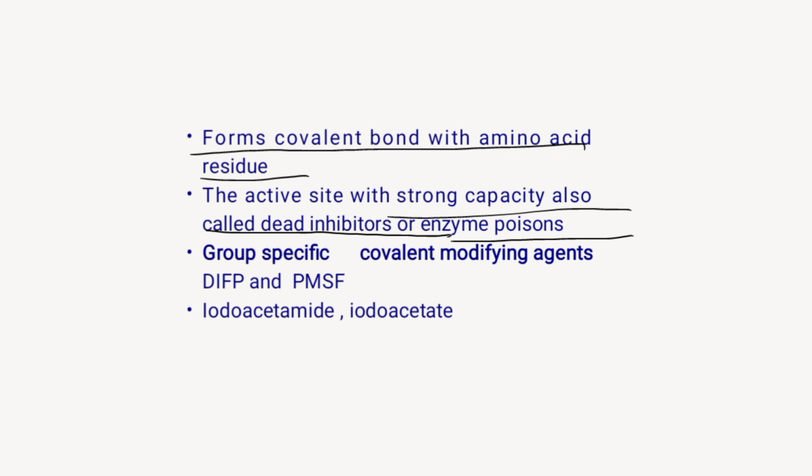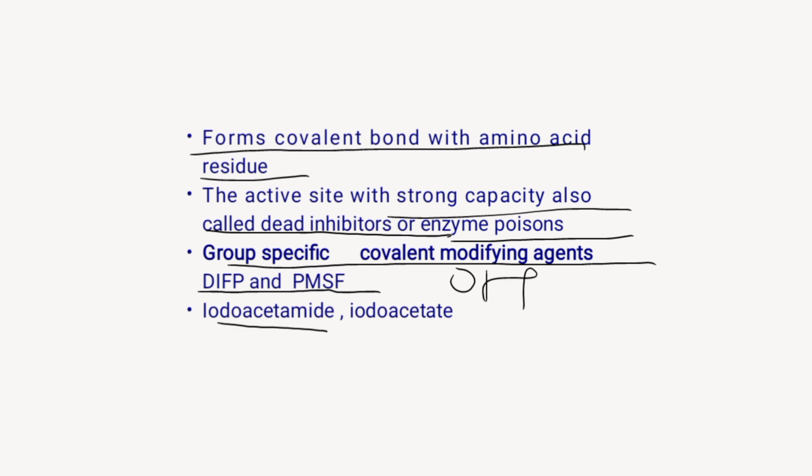Irreversible inhibitors are of the following types. First is group specific covalent modifying agents. This type of inhibitors reacts with a specific type of functional group. For example, diisopropyl fluorophosphate and phenylmethyl sulfonyl fluoride. These inhibitors react irreversibly with the hydroxyl group of serine proteases.